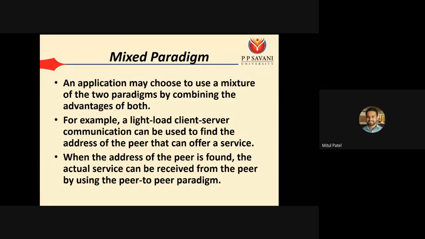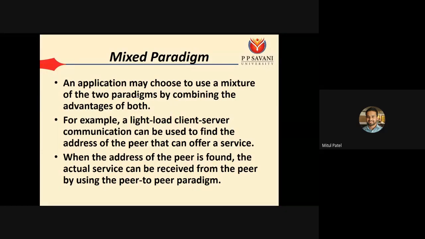So the best example for this mixed paradigm is our DNS communications. For example, let's say when you want to communicate with the Google server, you require the IP address of the Google server. So what you can do, first you send your request to the DNS server, and using that request you will find the IP address of that particular server.